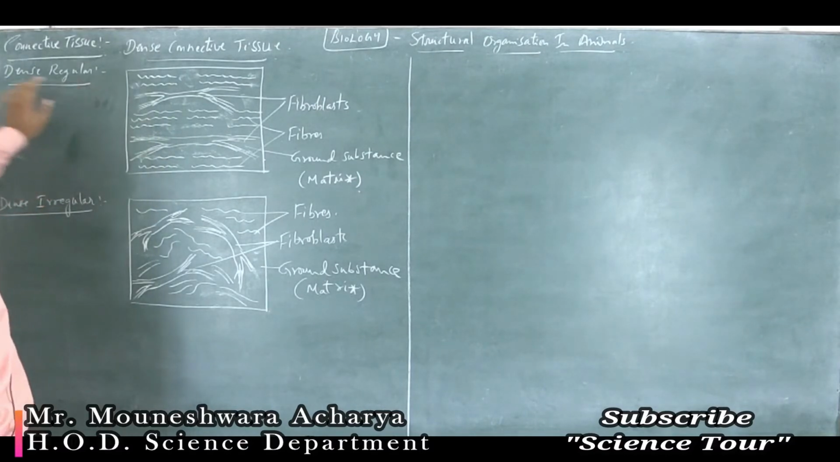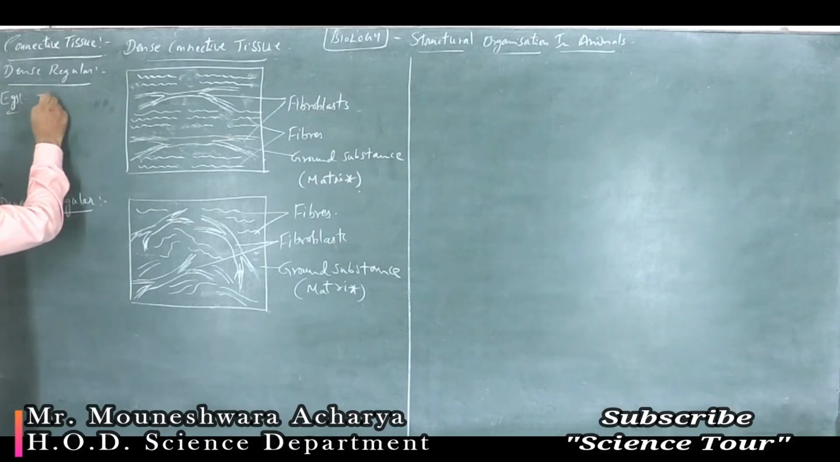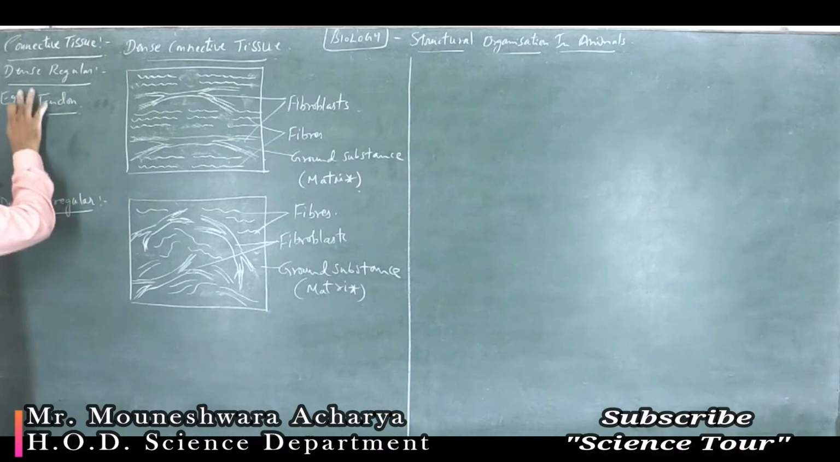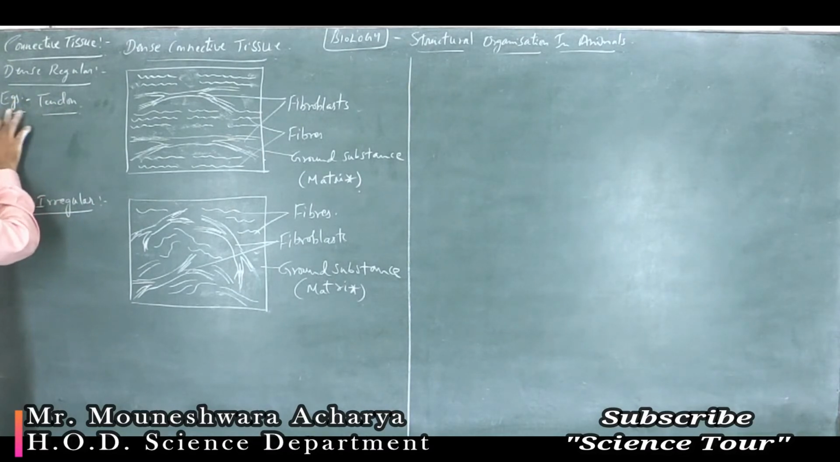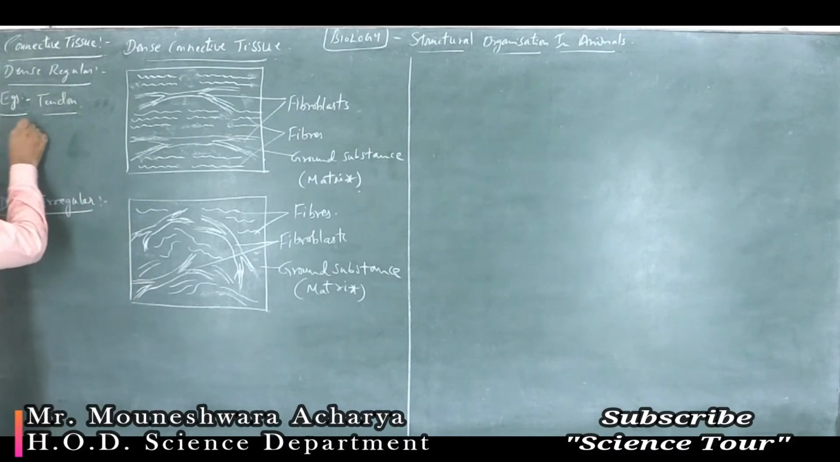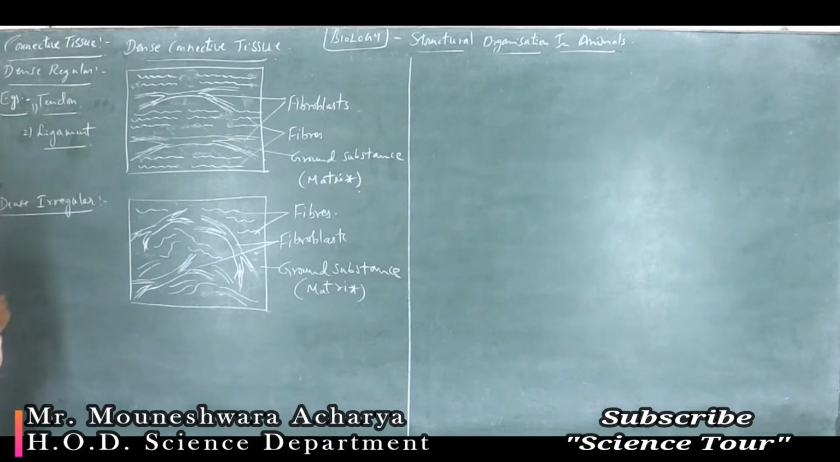So examples for dense regular are tendon, and another example is ligament. An example for dense irregular is skin.